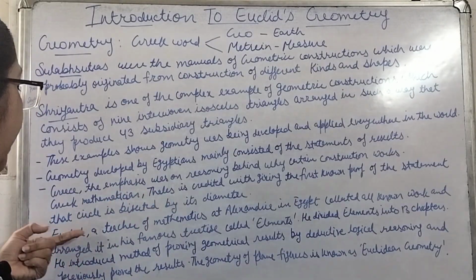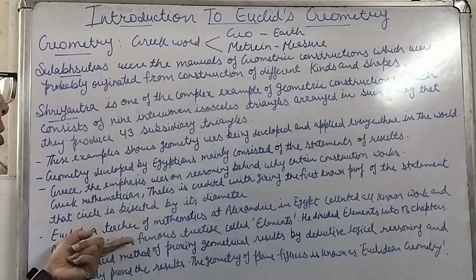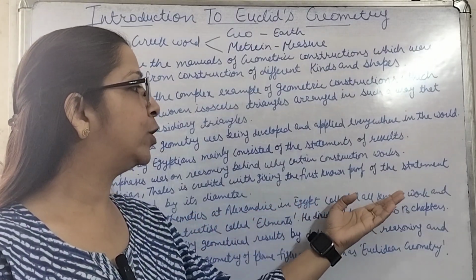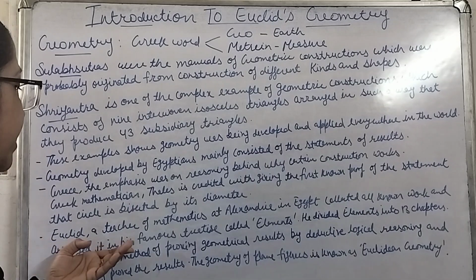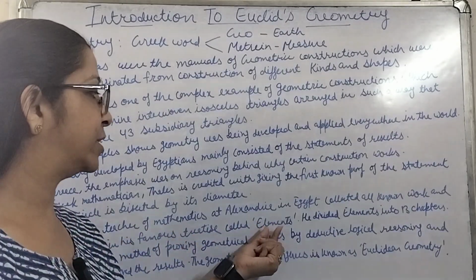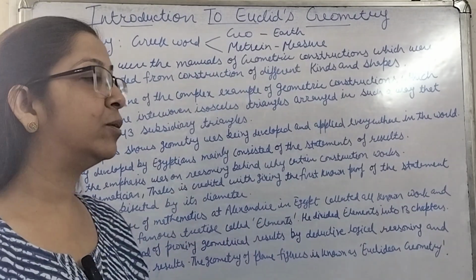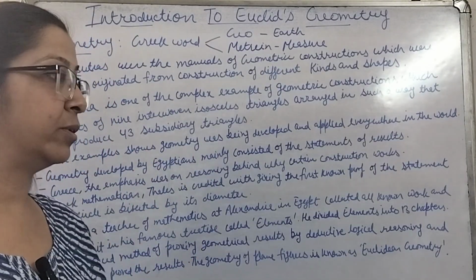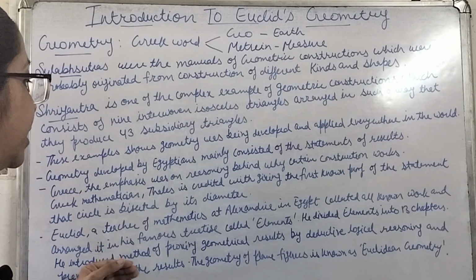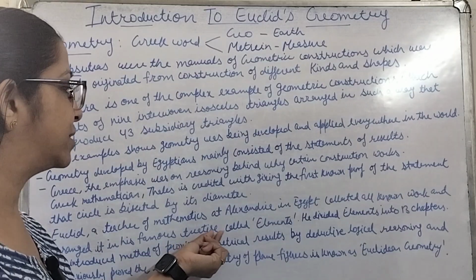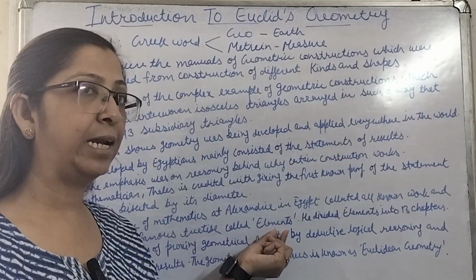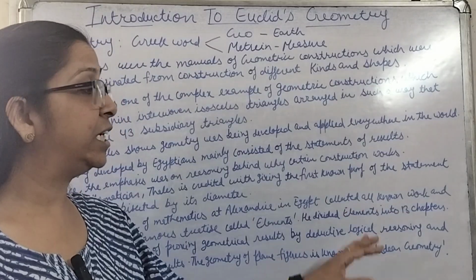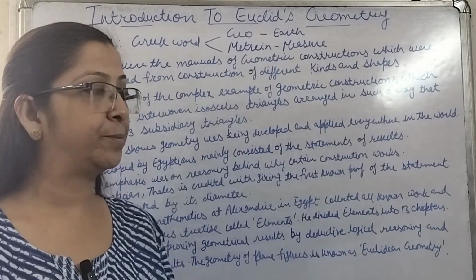And one more student was Euclid, who was a teacher of mathematics at Alexandria in Egypt. He collected all known work and arranged it in his famous treatise called Elements. Whatsoever work was done in the field of geometry, he collected all that work and introduced it in the famous treatise, the Elements. He divided the Elements into 13 chapters, and each chapter was termed a book.